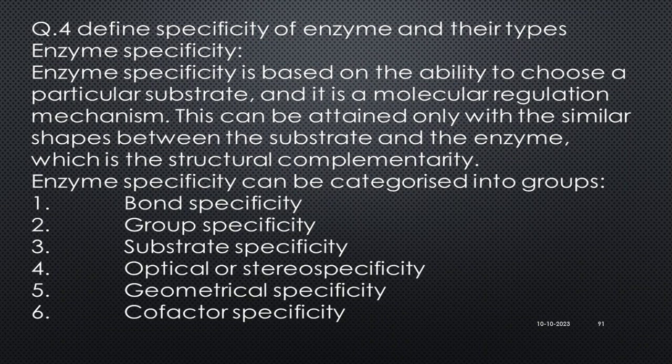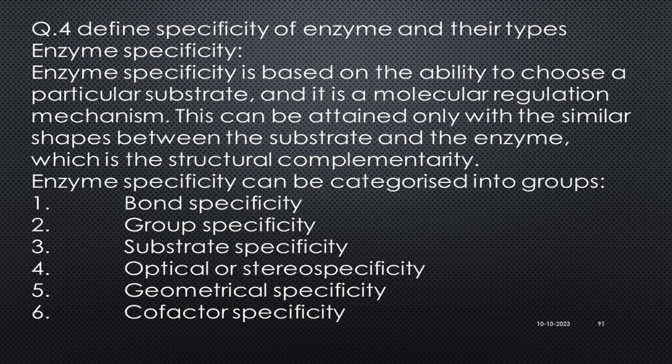One by one: bond specificity. As I described, three bonds are there: hydrogen bonding, complementary, then covalent bond. Then group specificity, which group is attached. Then substrate specificity, optical or stereospecificity, geometrical specificity, and cofactor specificity.